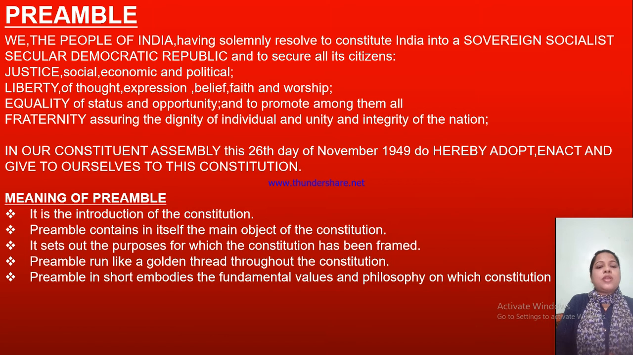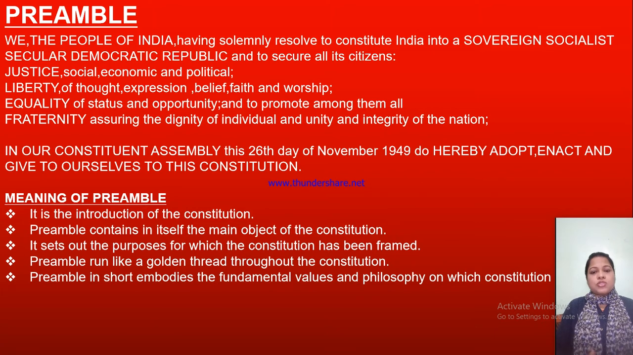The Preamble runs like a golden thread throughout the Constitution. Whatever topics are given, it is the golden thread throughout the Constitution. Everything is included in this Preamble, all the topics, all the help, all the rights given to the people. The Preamble, in short, embodies the fundamental values and philosophy on which the Constitution is based.